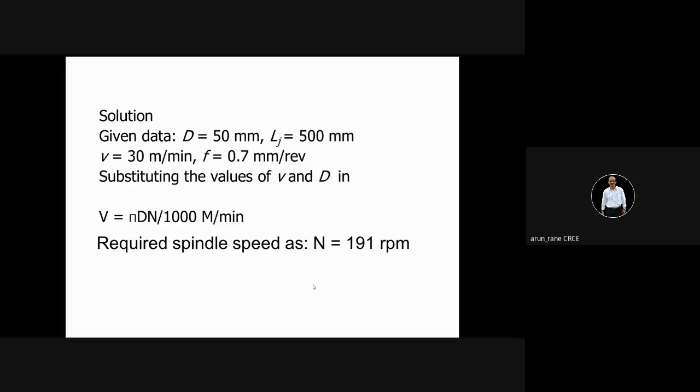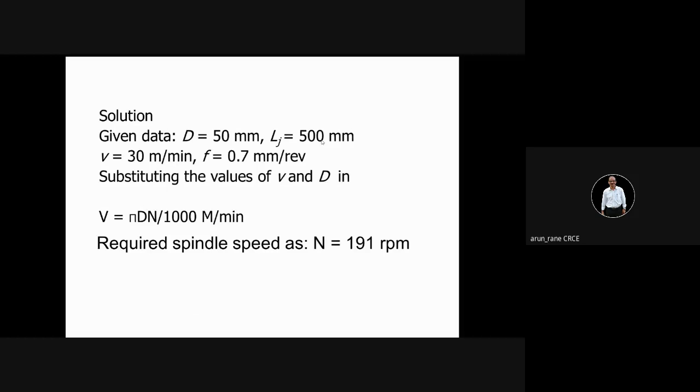Let me calculate. 191 into 0.7 is 133.7, and the units are millimeter per minute. The meaning of this is, in 1 minute the tool moves by 133.7, or in other words, a distance of 133.7 is moved in 1 minute.